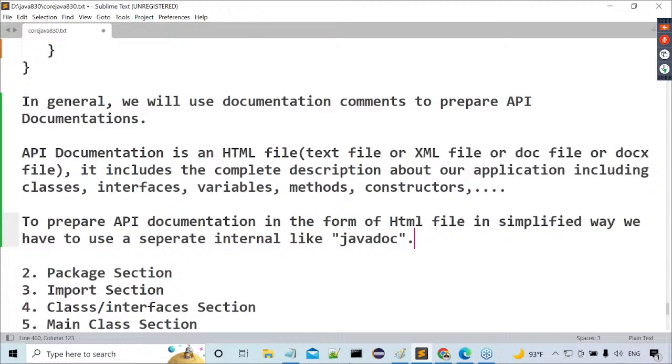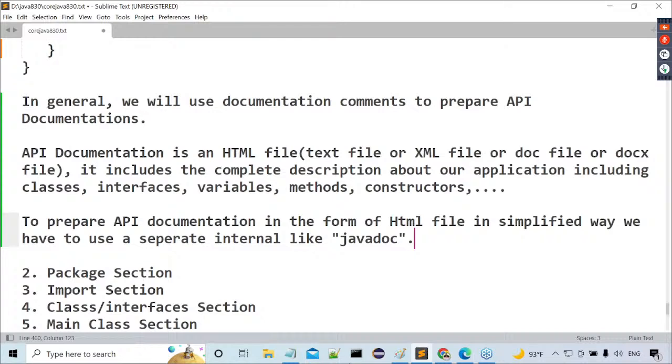Do you have any existing example of API documentation that Javadoc prepared? Or else you can prepare a program and prepare API documentation for it by using the Javadoc tool.